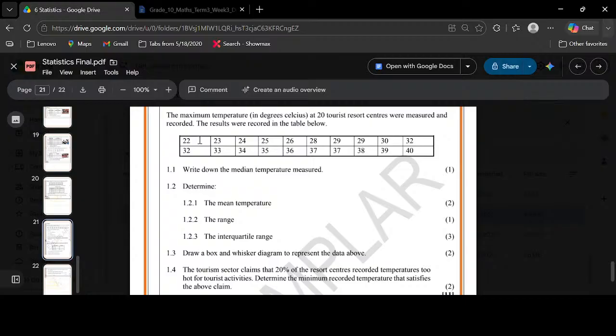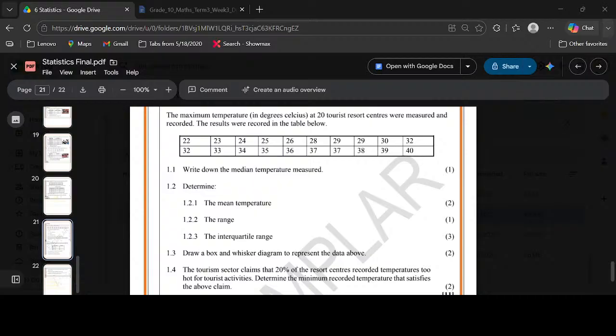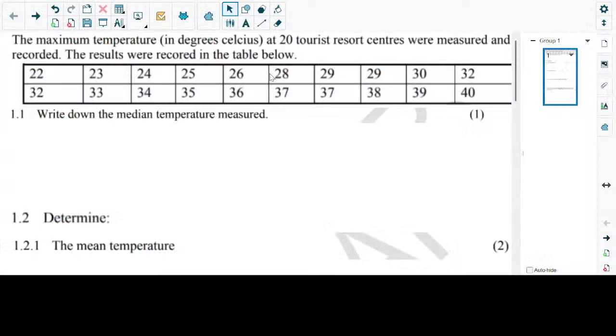What is our first question then? Our first question says, write down the median temperature measured. Before we do that, let's just remind learners something here. There is something called the mode. Before we calculate the mean, there's something called the mode. What is a mode, if you remember correctly? A mode is something that repeats itself 2 or more times. It's the data value that appears the most. Whichever value appears the most, we call our mode. We can also have more than one mode. So I want us to look at this set of data and remind them what this mode thing is, because it's 1 mark.